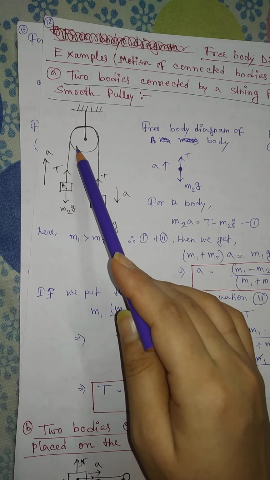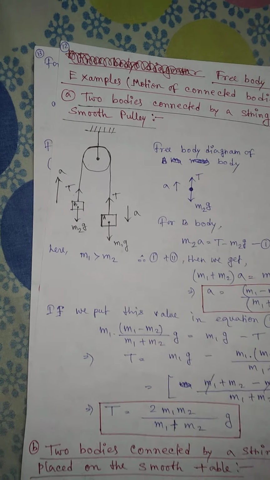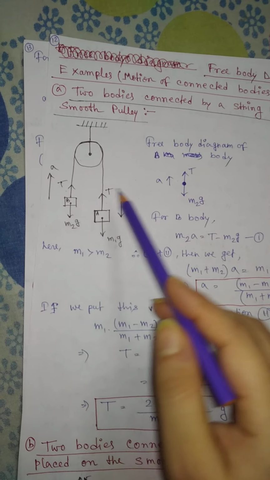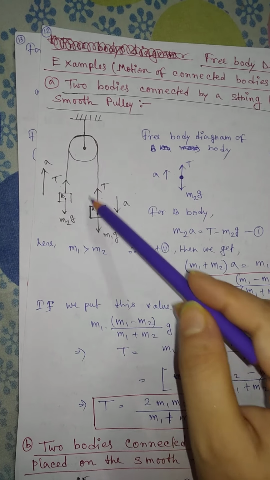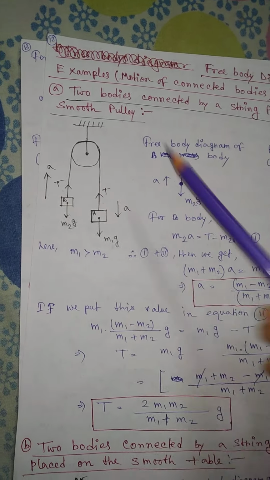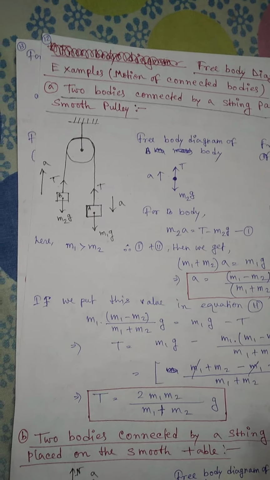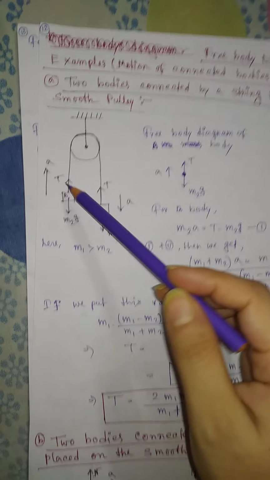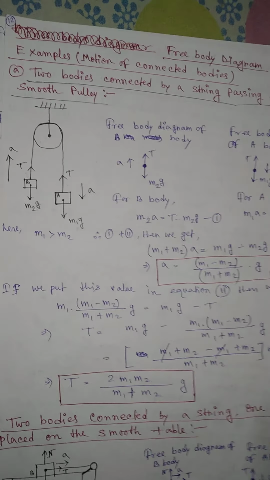If this pulley has mass, then obviously these two tensions cannot be the same. And also if the string has mass, then these two tensions cannot be the same, but here we assume that this pulley and the string are both massless. That's why the tension in the whole string will be the same.